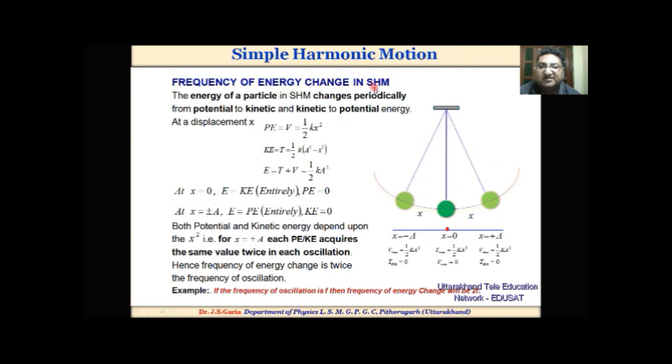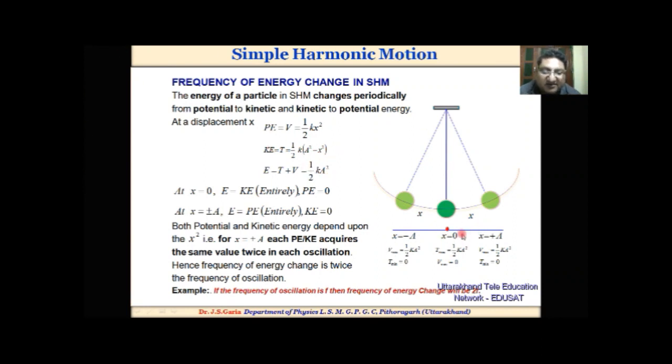Frequency of energy change in simple harmonic motion. The energy of a particle in simple harmonic motion changes periodically from potential to kinetic and kinetic to potential energy. At displacement x, the potential energy is half kx square, kinetic energy is half k times a square minus x square, and total energy is equal to half ka square.